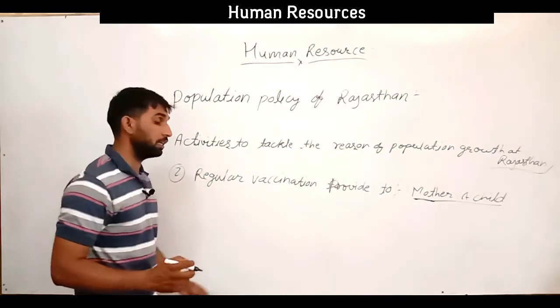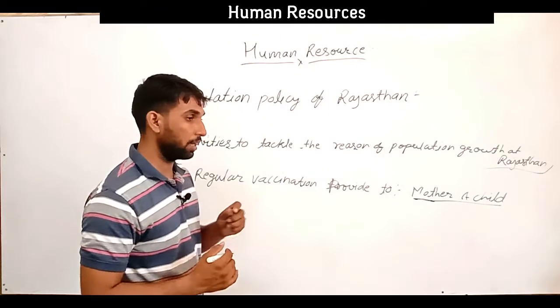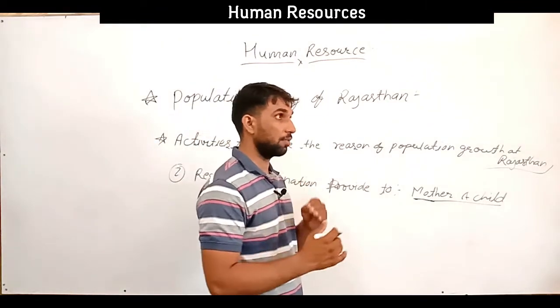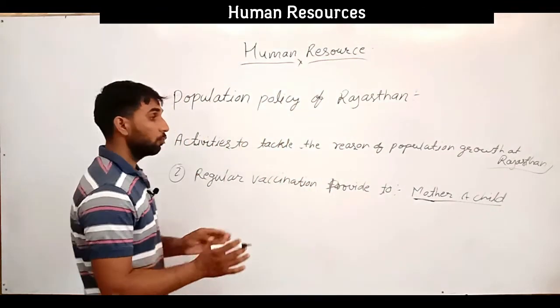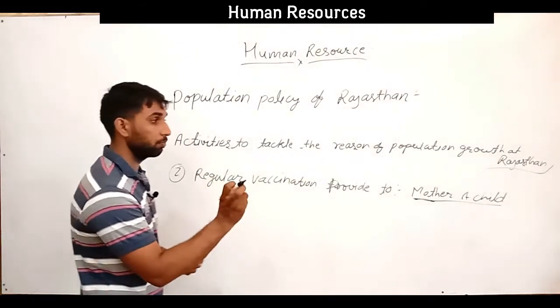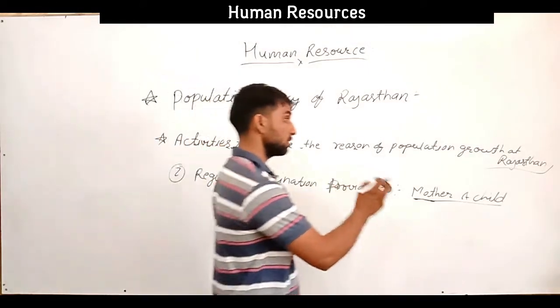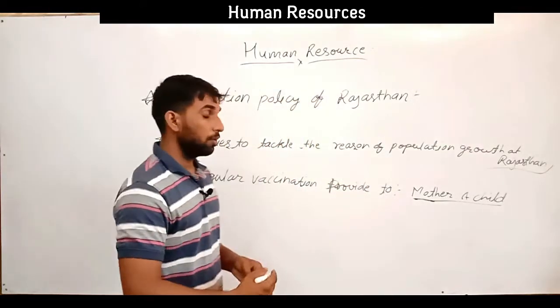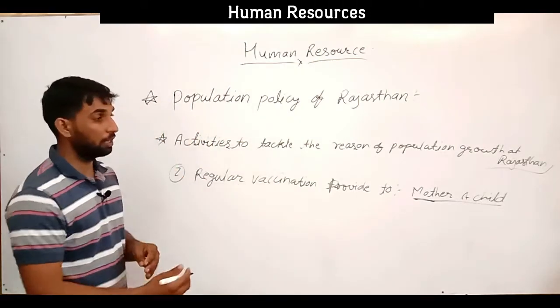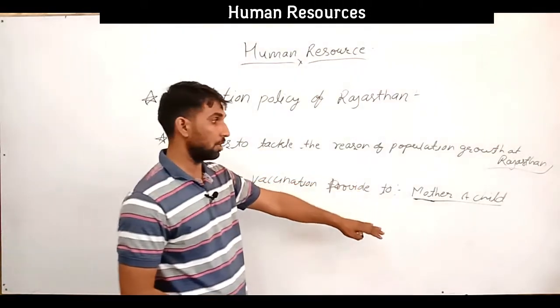Regular vaccination means that at particular time periods, after each period, we provide the particular vaccination to mothers and children, so that it decreases the mortality rate and the child mortality rate.